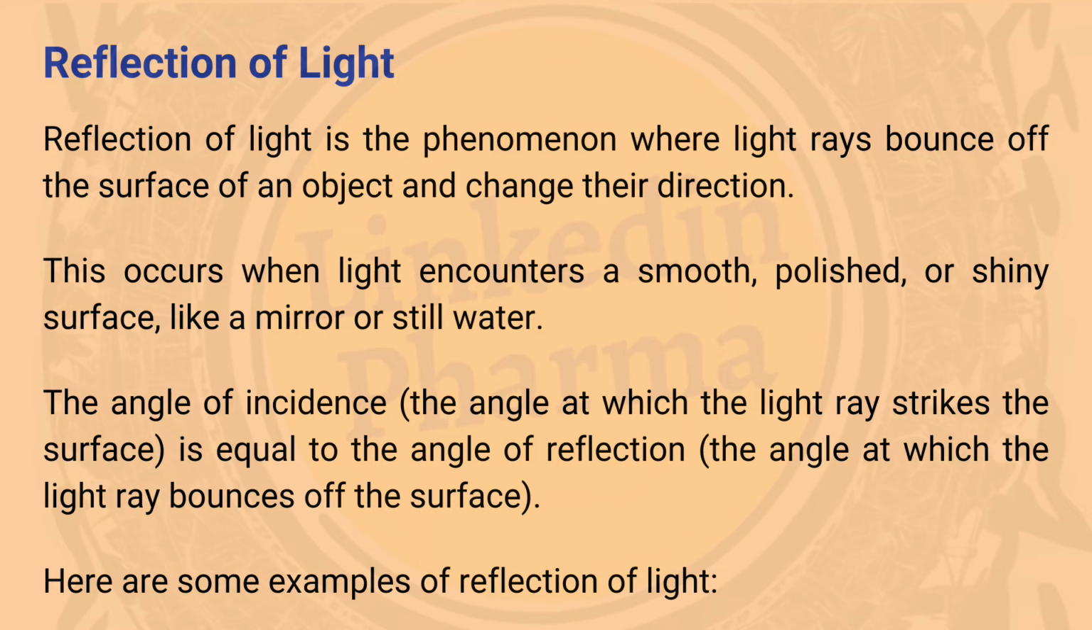Reflection of light. Reflection of light is the phenomenon where light rays bounce off the surface of an object and change their direction. This occurs when light encounters a smooth, polished, or shiny surface, like a mirror or still water. The angle of incidence, the angle at which the light ray strikes the surface, is equal to the angle of reflection, the angle at which the light ray bounces off the surface. Here are some examples of reflection of light.